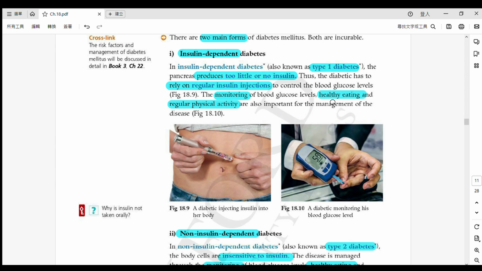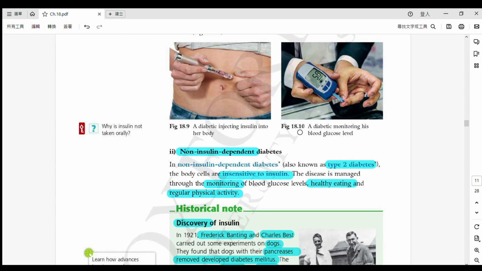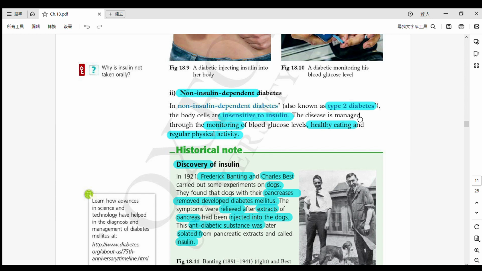And they need to maintain a healthy eating. They cannot eat something too sweet, for example. And they need to have a healthy lifestyle, so they need to have regular physical activities. 即係正常嘅運動啦。Okay, so this one is insulin dependent, also called type 1 diabetes. 好啦，另外一個啦，the other one is type 2 diabetes, and this time, even if they have enough insulin, 即使佢哋有足夠嘅胰島素，it is still not going to help. 係冇幫助嘅。It is not going to help.